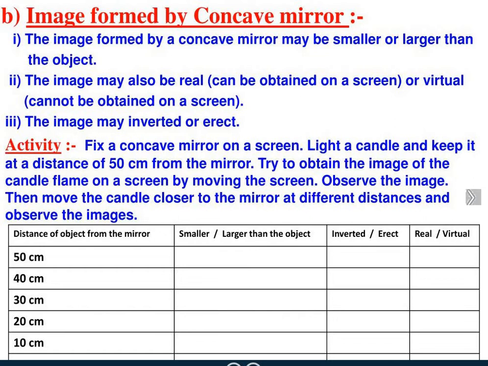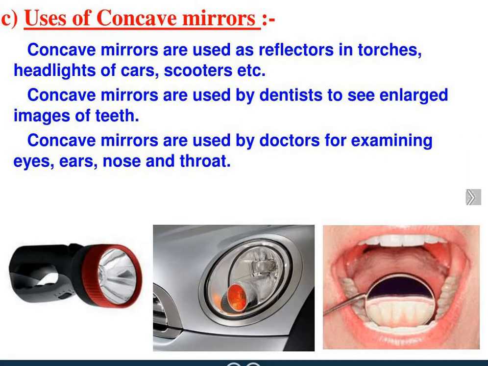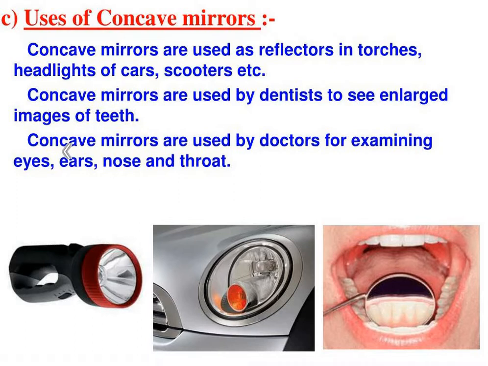Now next, uses of concave mirrors. Where do you use this concave mirror and who uses it? Concave mirrors are used as reflectors in torches, headlights of cars, scooters, etc. They are used by dentists to see enlarged images of the teeth, where you need to have a close vision, to see what is hidden inside. Concave mirrors are used by doctors for examining ears, eyes, nose and throat. So this is all about your concave mirror.